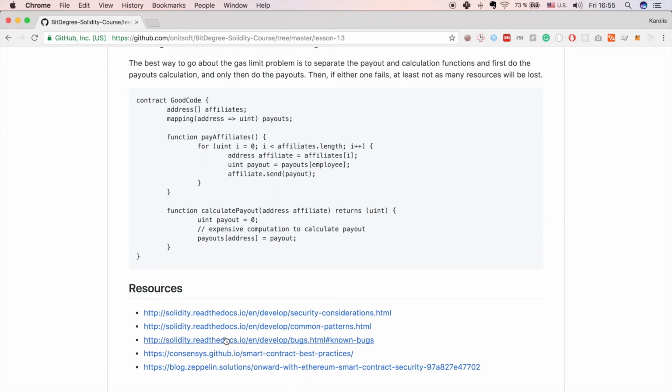In the next lesson, our final lesson, we will learn about the differences between deployment on test network and main network, and I will deploy the dummy token contract on the main network and show you how to interact with it. I'll see you there.